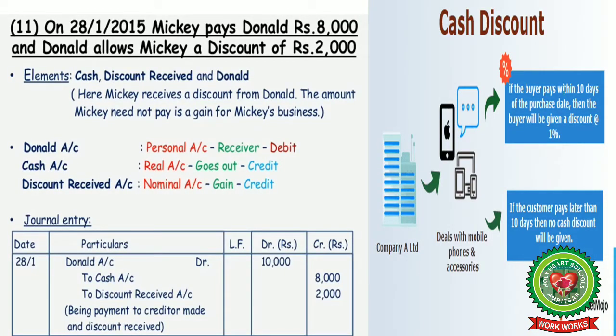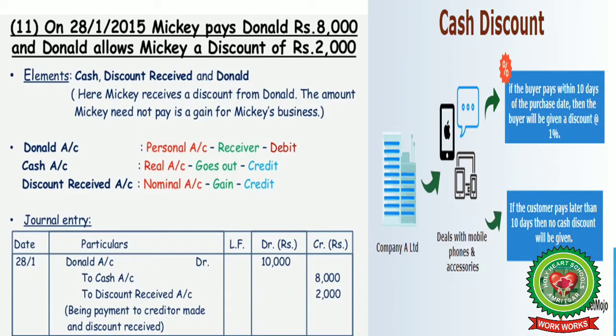Now on 28th January 2015, Mickey pays Donald rupees 8,000 and Donald allows Mickey a discount of 2,000. So first of all, here the elements are three: cash, discount received, and Donald. Mickey receives a discount from Donald. The amount Mickey need not pay is a gain for Mickey's business. So first of all, we will try to learn what is cash discount.